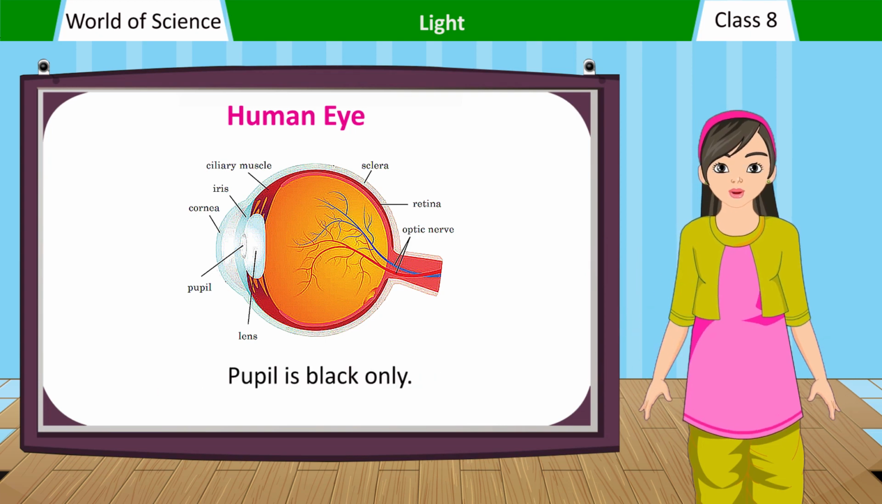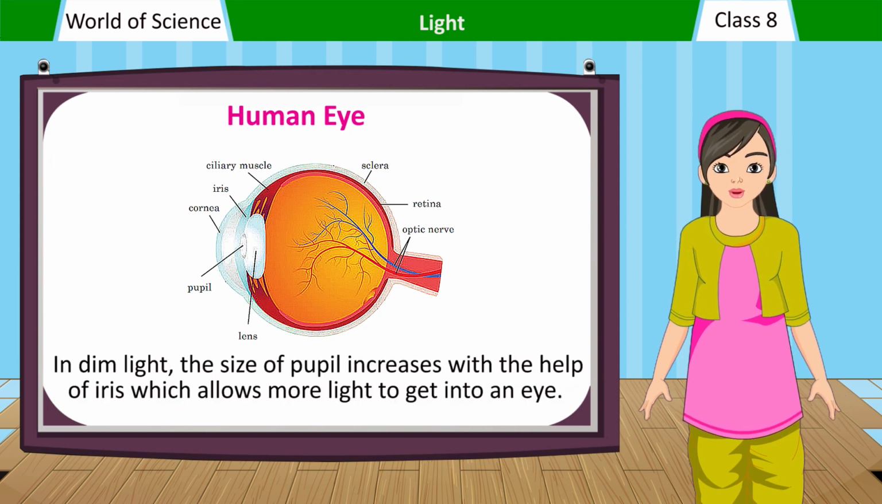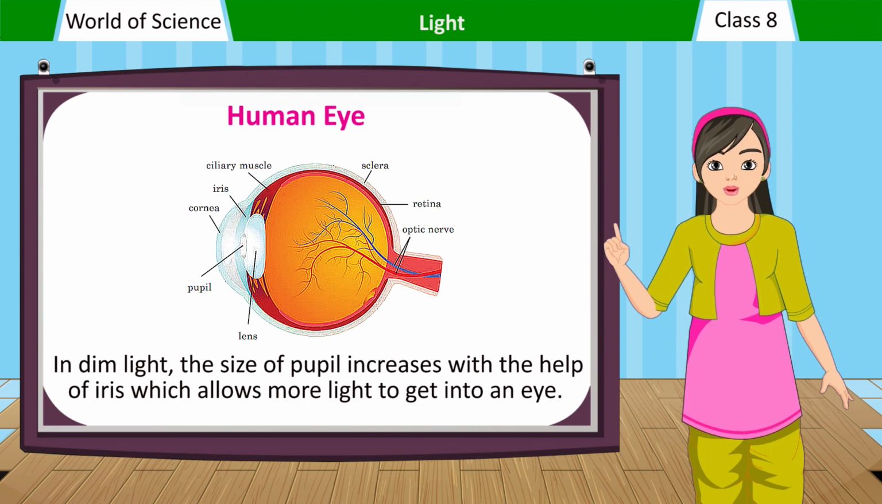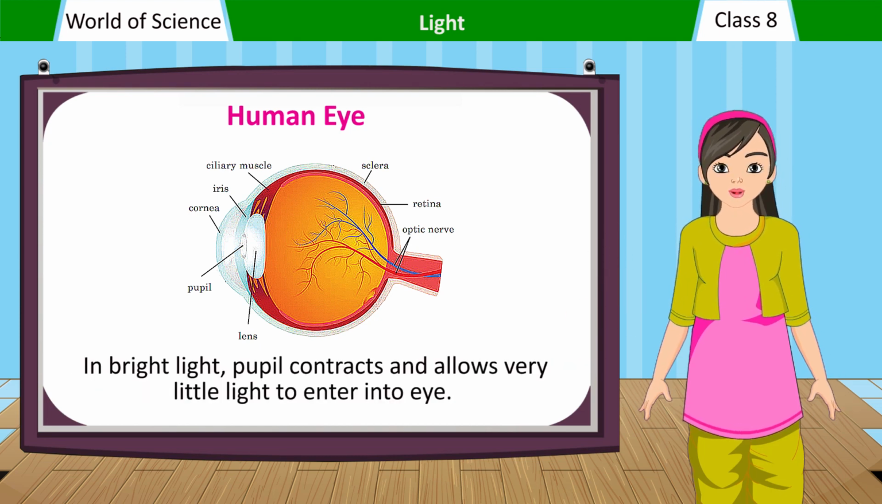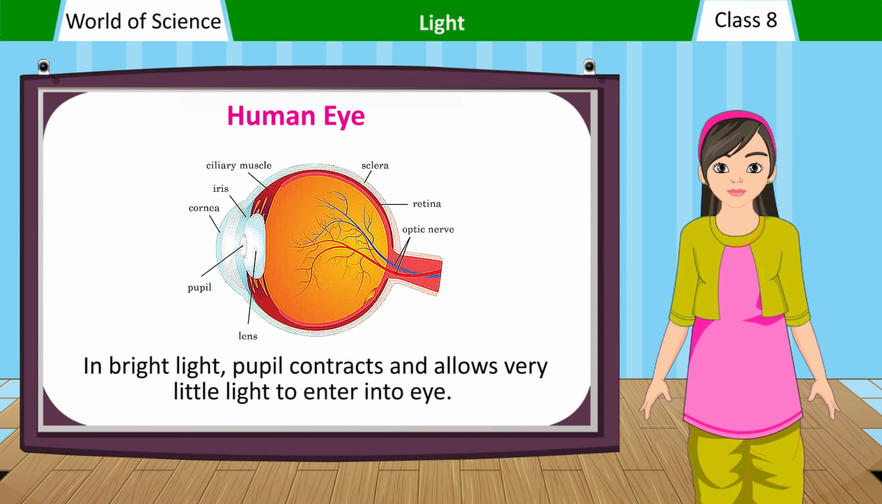Pupil is black only. Its size varies with the help of the iris, from 2 to 8 mm. In dim light, the size of the pupil increases with the help of the iris, which allows more light to get into an eye. In bright light, the pupil contracts and allows very little light to enter into the eye.